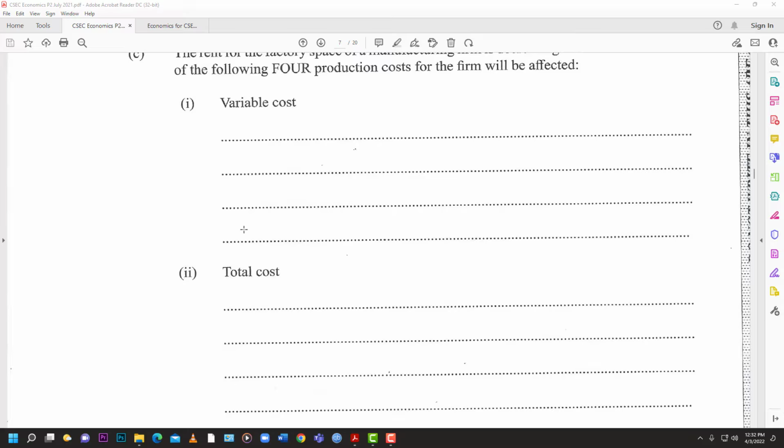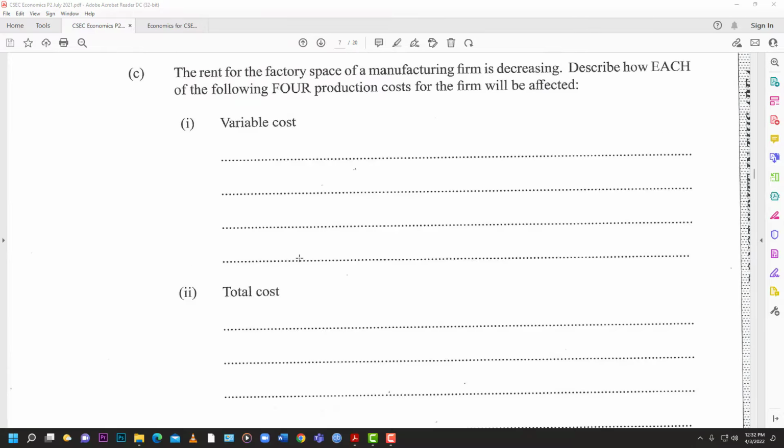And so if the fixed cost is going down and variable cost remains the same, then you would see that the total cost would fall, right? Because that fixed cost is coming down, therefore overall cost will fall. Total cost will fall, because total cost is variable plus fixed, and if fixed is decreasing, then the total cost would be lower, and so total cost would fall as the fixed cost, in the form of rent, goes down.